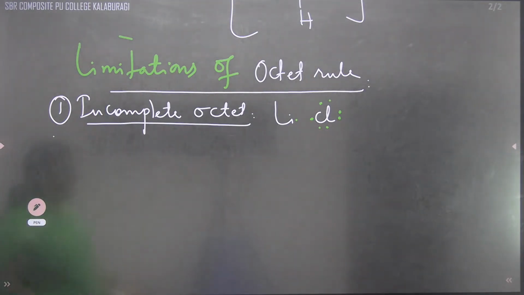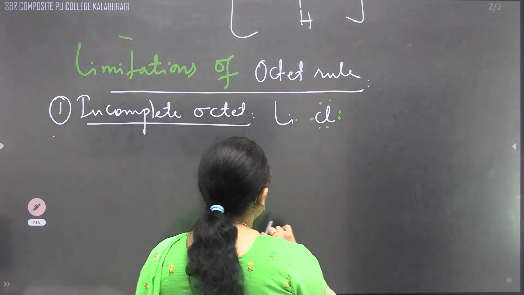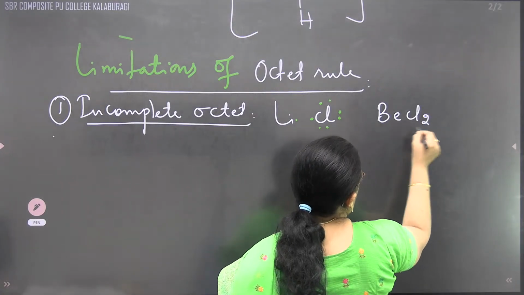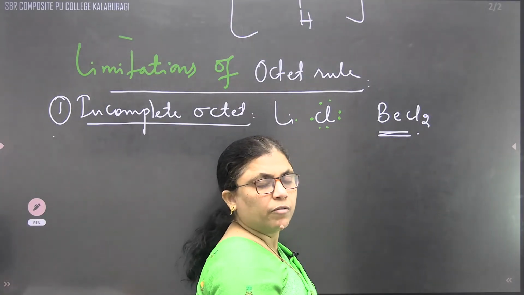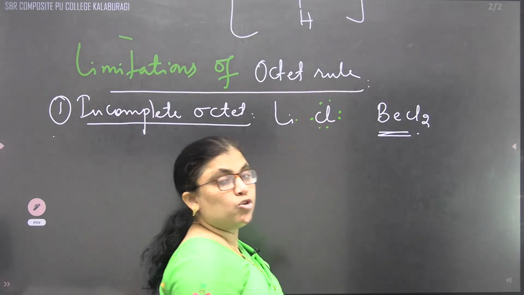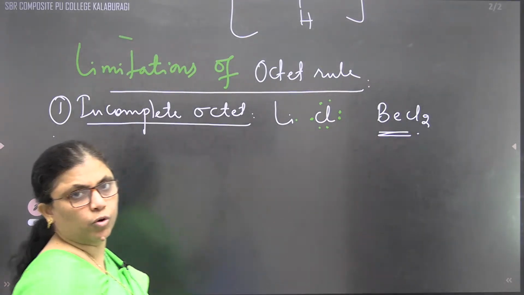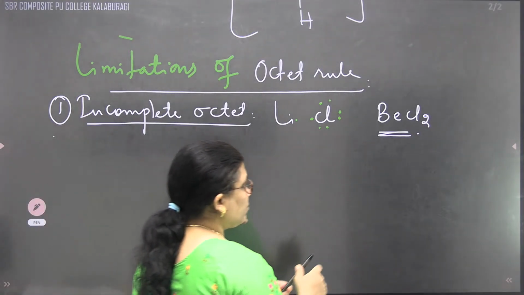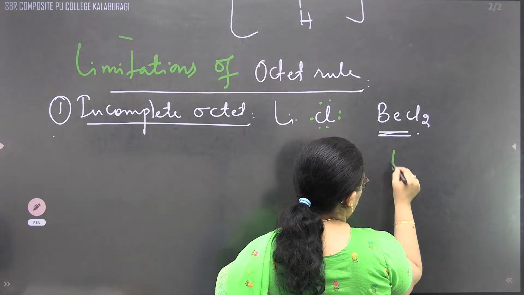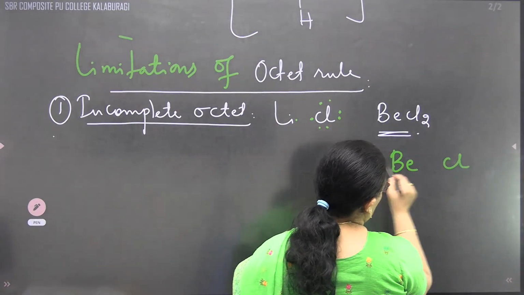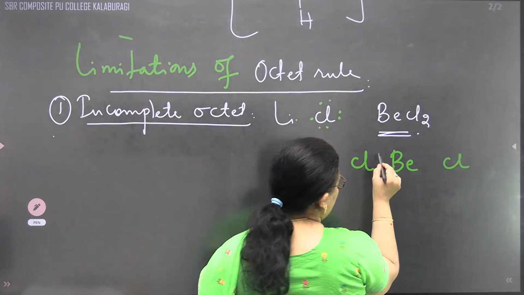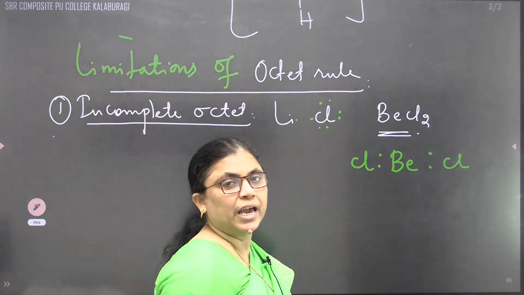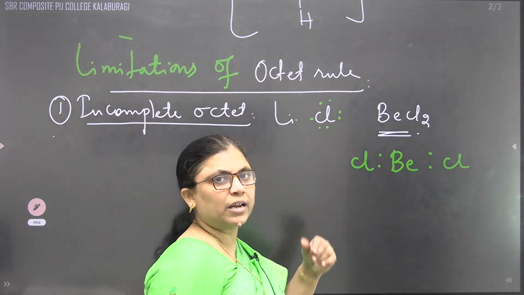In the same way, if I write beryllium chloride, BeCl2. We know very well that the beryllium atomic number is 4, 1s2, 2s2. So I'll write beryllium at the center and 2 chlorine at the adjacent sides. Here also we are going to get a bond, but beryllium is not getting 8 electrons. It contains less than 8 electrons.